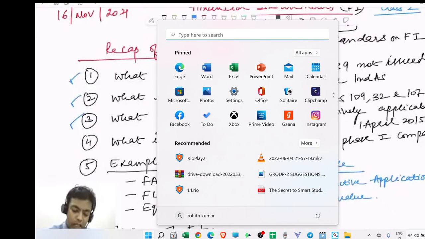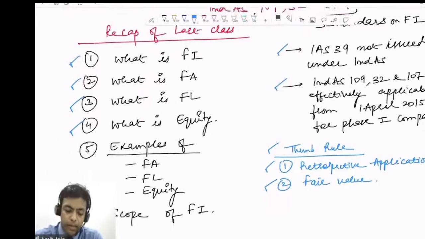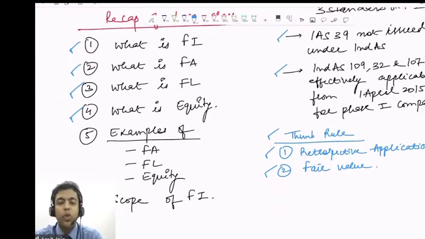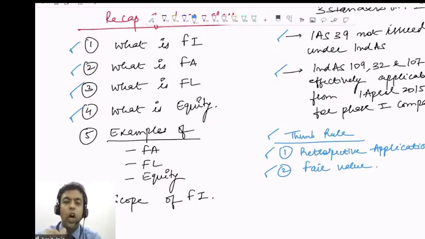But what is equity? The residual portion in the total assets after excluding liabilities is my equity. Correct? And the second definition is that when there is no contractual obligation to pay cash or bank, it is equity. So how many points are there in the definition of financial asset? There are 4 points. How many points in the definition of financial liability? There are 2 points. How many points in the definition of equity? There are 3 points. Right?